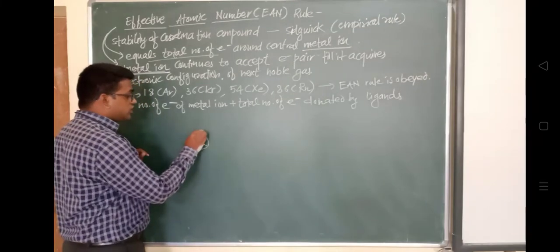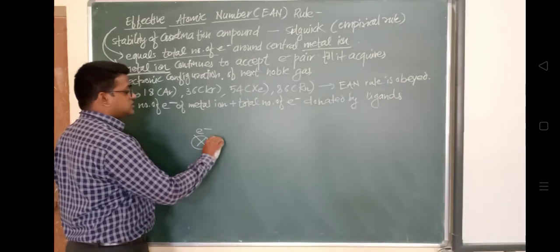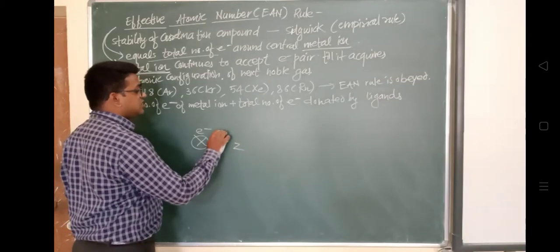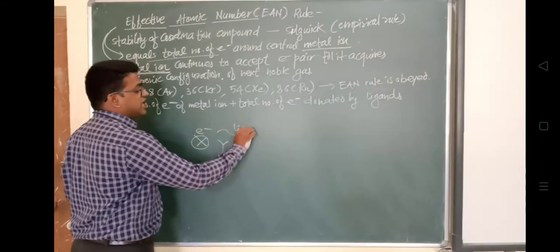Now, how can we calculate the number of electrons of the metal ion? Because it is a metal ion, it may be positive or negative.